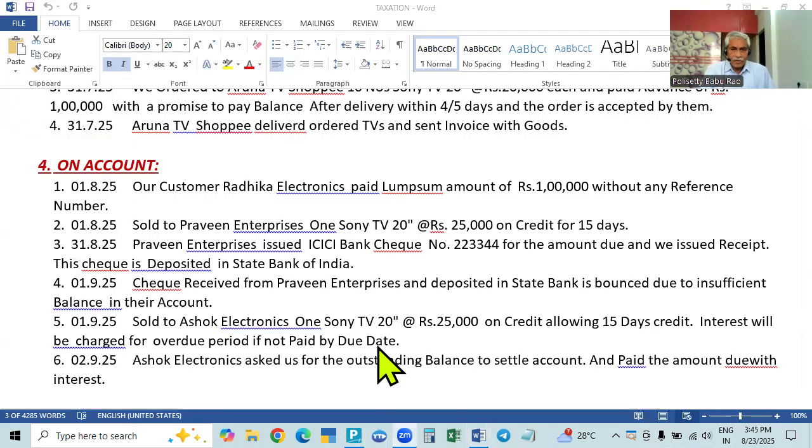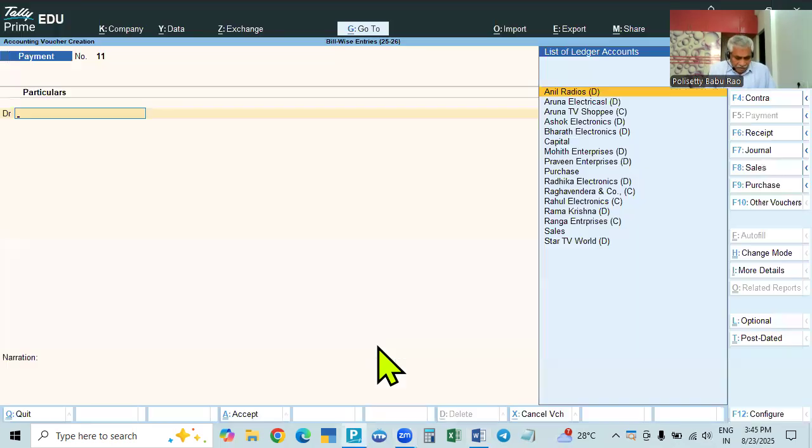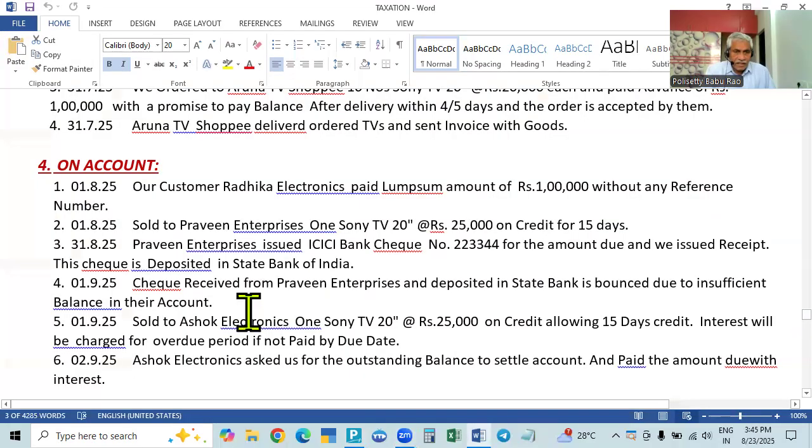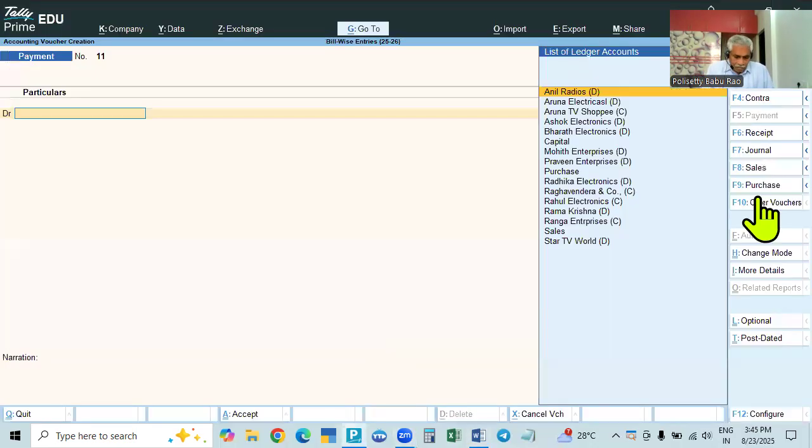Here, 1/8. So we will take a 1/8 voucher. Date is 1/8. And here what is the name? Our customer Radha Electronics. Our customer means our debtor. Radha Electronics paid a lump sum amount of 1 lakh without any reference number, without any bill numbers. They paid 1 lakh, so we received. So on 1/8, what do we do? We go to receipt entry, F6.